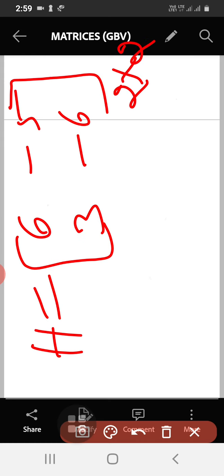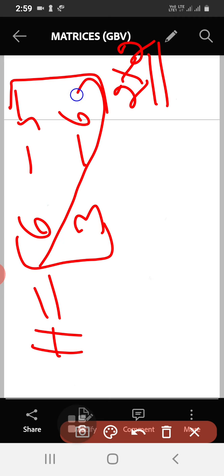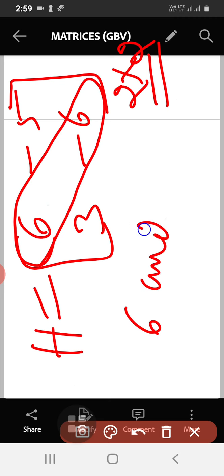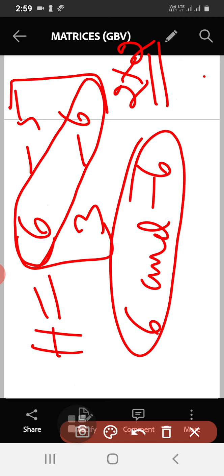So let me take another example. See, is it a square matrix? Yes, it is a square matrix. So what are the diagonal elements here? My diagonal elements are 6 and minus 6. These are the diagonal elements. Okay. From left top corner to right bottom corner, those elements are called diagonal elements in a square matrix. So that is the important thing to be noted down here.